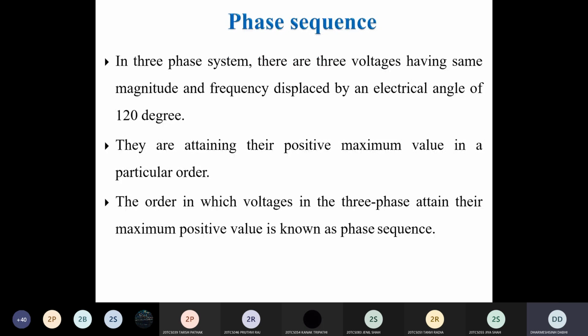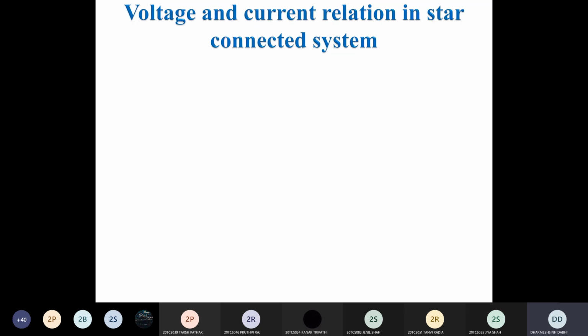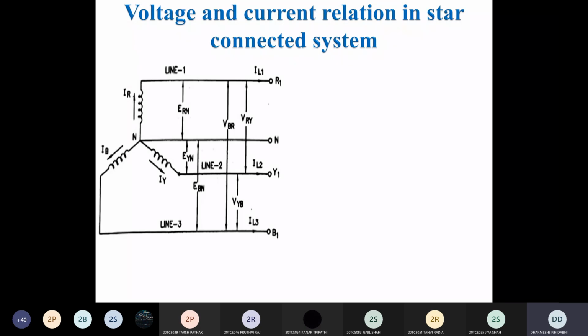As you already see that in a three-phase system, all these phases are displaced by an electrical angle of 120 degrees. Now see the voltage and current relation for the star connected system. As you already see what are the star connected and delta connected systems. This is one type of connection of your load. So what is the relation of voltage and current in star connected system? Let's see this figure of star connected load.